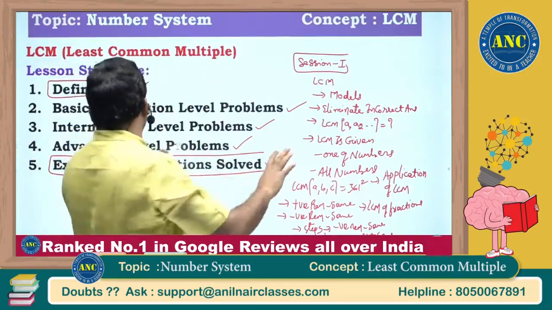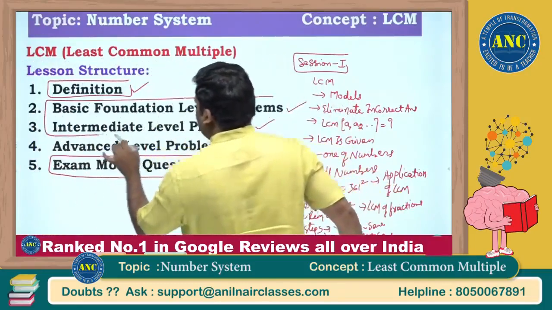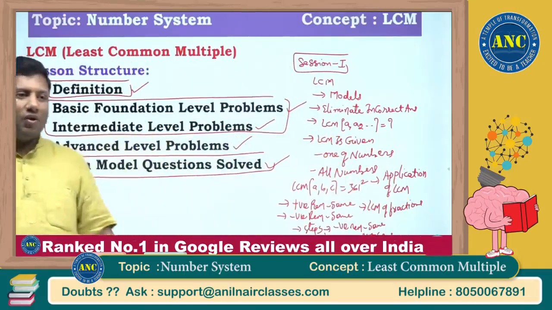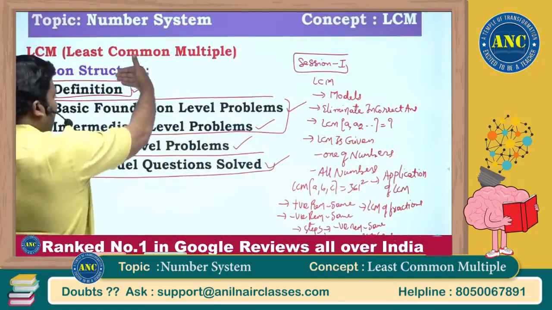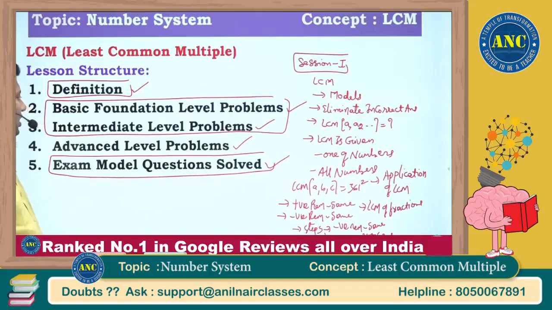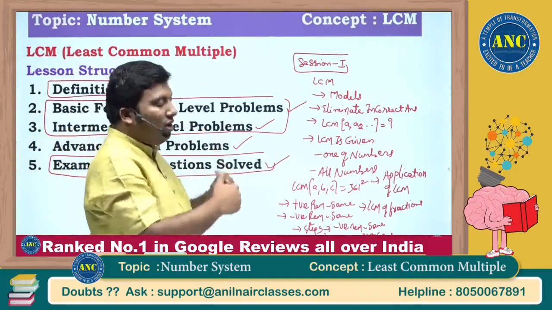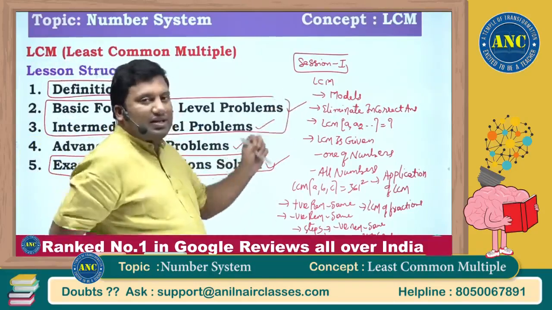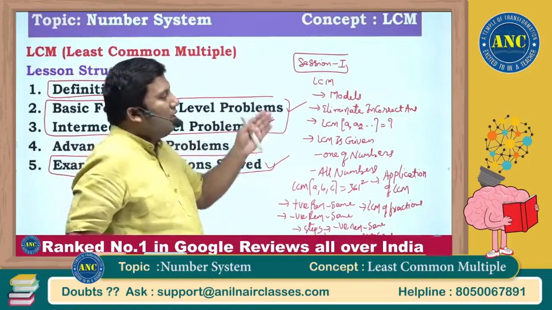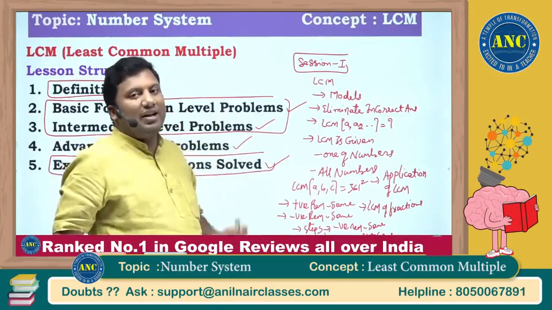Again, I am repeating, in session number 1, most likely we will be covering basic and intermediate level problems, 1, 2 and 3 which we are going to discuss: definition, basic foundation level problems, intermediate level problems, advanced level problems, exam model questions solved. First, we will discuss what an LCM is and how to find out the LCM of numbers using various models. There are 5 to 6 ways in which you can find the LCM.